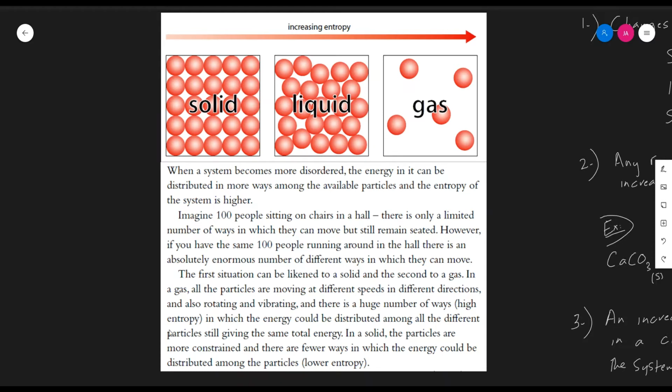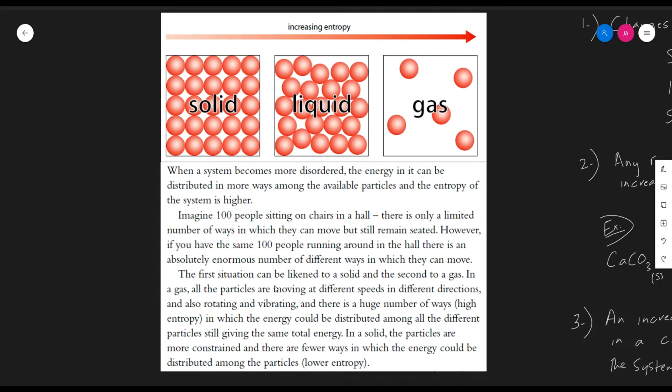I'm going to read this paragraph from the book over here. When a system becomes more disordered, the energy in it can be distributed in more ways among the available particles, and the entropy of the system is higher. An example from a real-life situation states here to imagine 100 people sitting on chairs in a hall. There is only a limited number of ways in which they can move but still remain seated. However, if you have the same 100 people running around in the hall, there is an absolutely enormous number of different ways in which they can move.